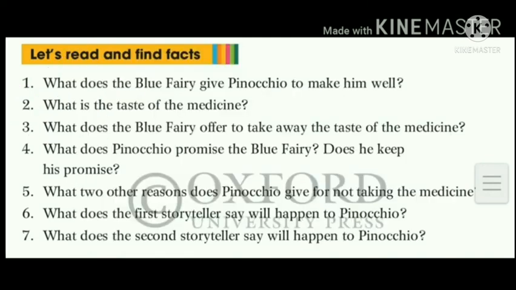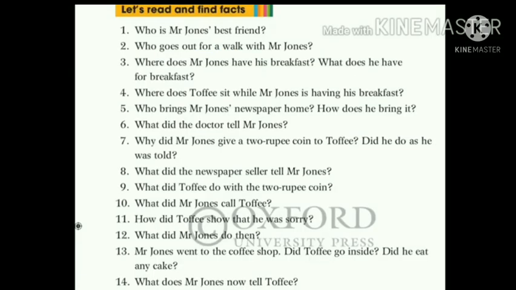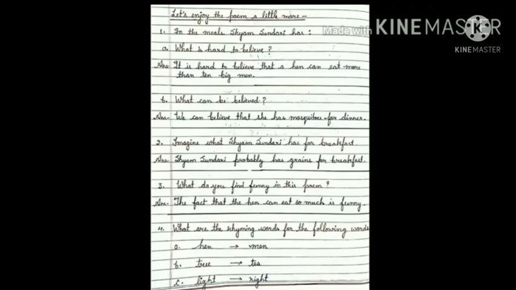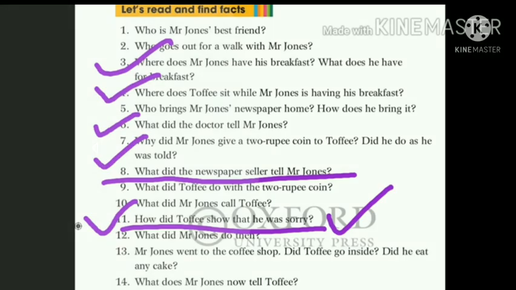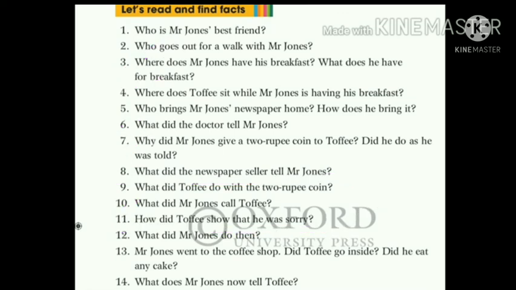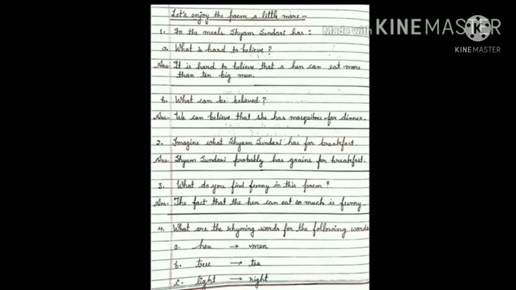Now we will move forward to chapter number 4. This chapter, 8 and 11. So you have to write down the Hungry Hen questions in your revision notebook. The next slide has the revision of the poem The Hungry Hen. So here we have some question answers.